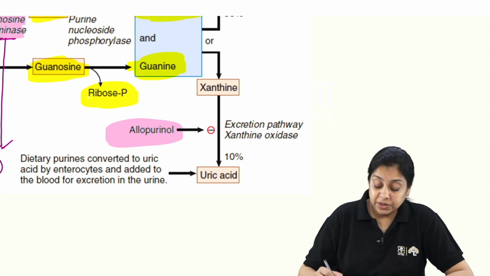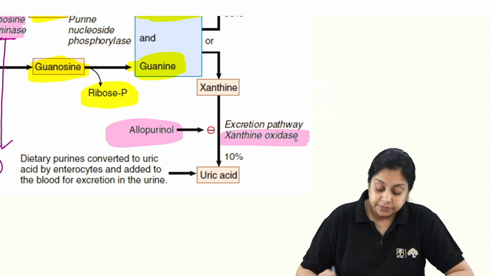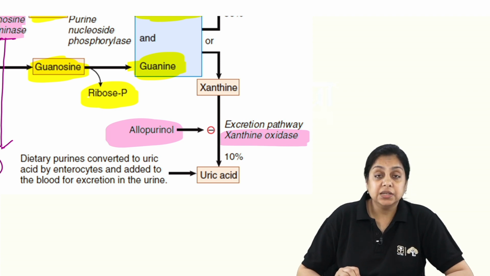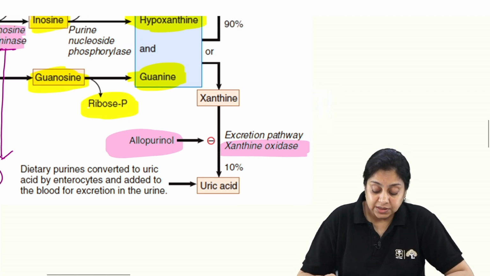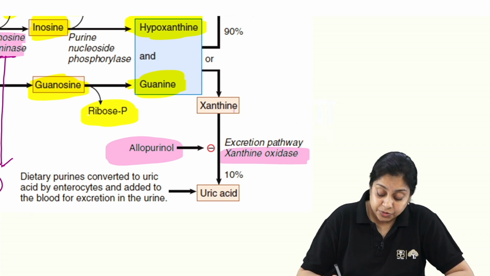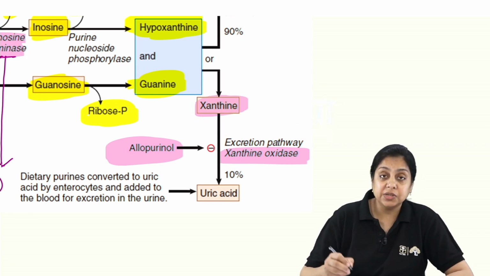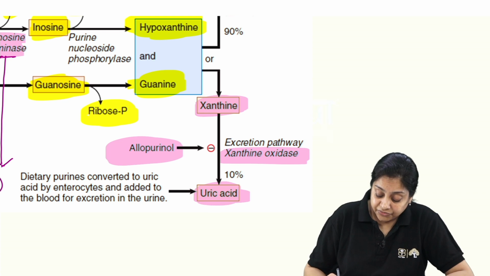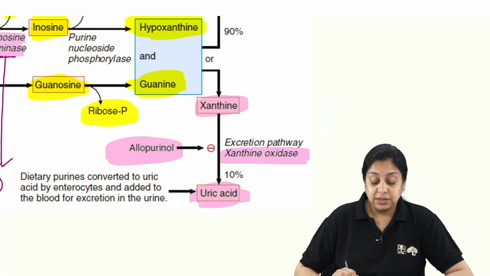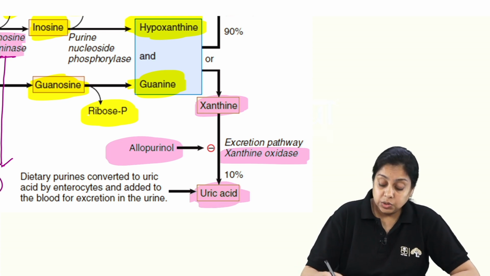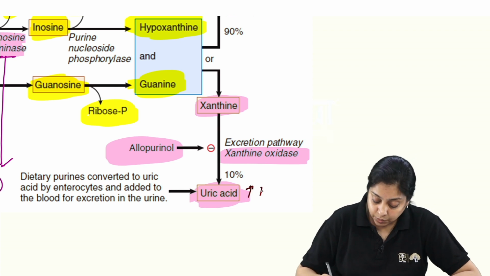Allopurinol inhibits what? Xanthine oxidase. Where is this xanthine coming from? This xanthine is a metabolite of hypoxanthine. When we have to break it down, hypoxanthine is converted into xanthine and finally to uric acid, right? Or we can say, uric acid levels are increased in what? Gout?